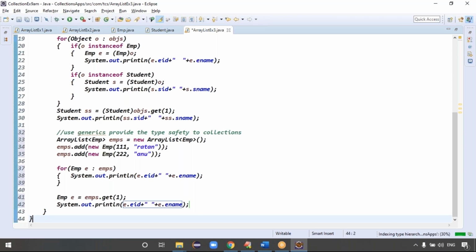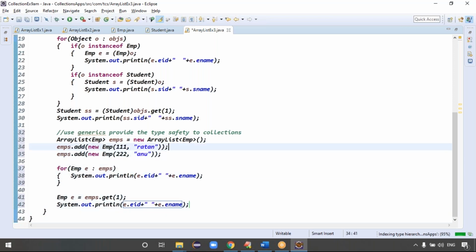We can use different methods in ArrayList, but we cannot use those methods in arrays. In arrays also we can hold employee objects, and in ArrayList also we can hold employee objects, but we cannot use different methods in arrays. Is there any other difference other than this, sir? That is the difference.